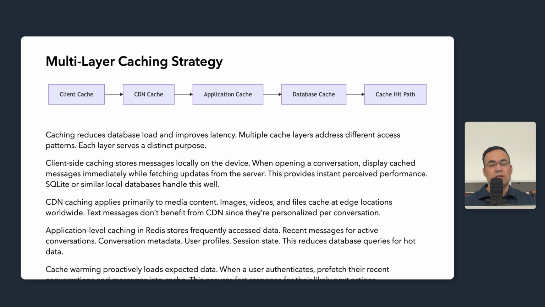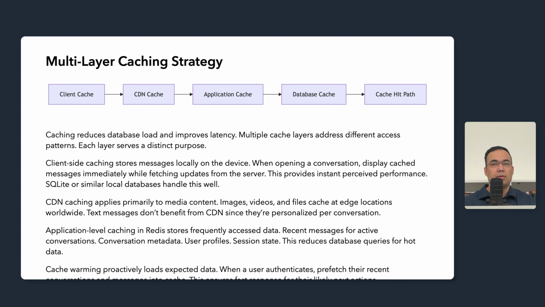Cache warming proactively loads the expected data. When a user authenticates, we know that they will likely be opening recent conversations. Pre-fetch this data into the cache before they request it. When they request it, the data is already loaded. This improves the perceived performance for common user flows.